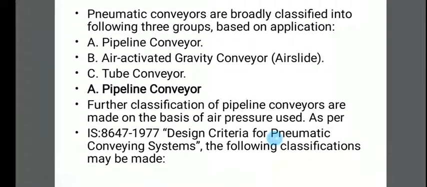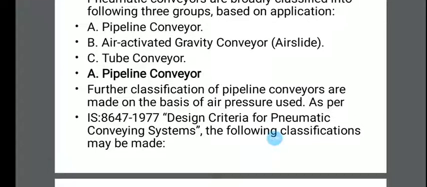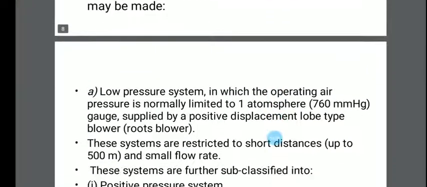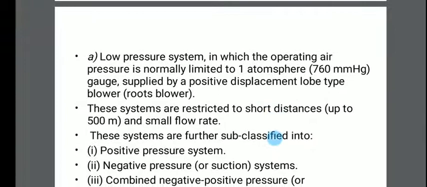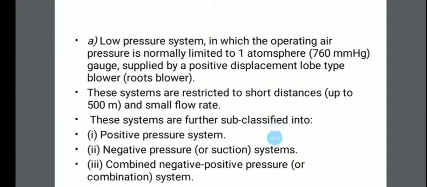The classification is made on the basis of air pressure used as per IS 8647:1977, design criteria for pneumatic conveying system. Following classifications may be made. One is the low pressure system, in which the operating air pressure is normally limited to 1 atmosphere, that is 760 millimeter